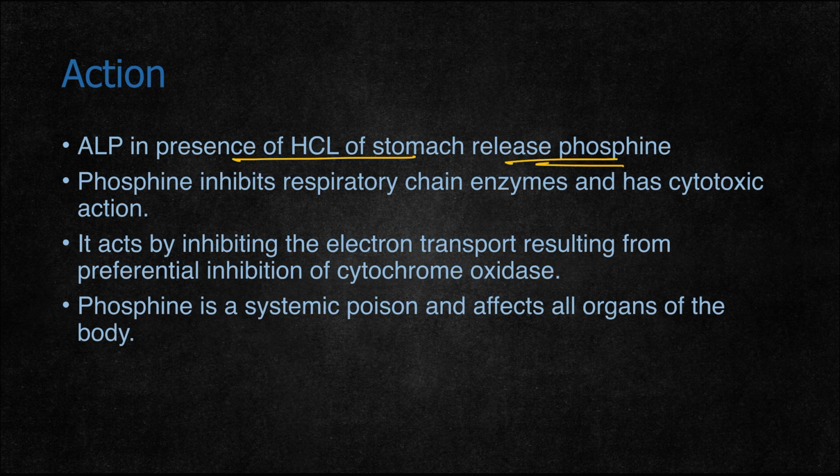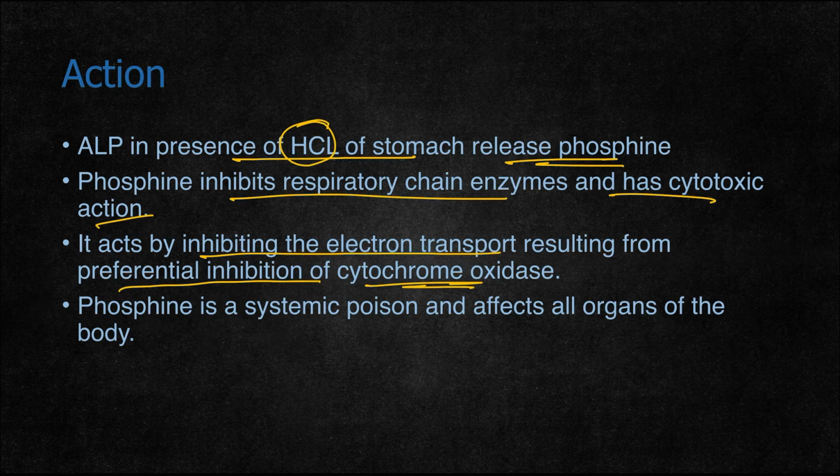Coming to the mechanism of action, aluminum phosphide in the presence of stomach HCl releases phosphine gas. So if the person has consumed the tablets of aluminum phosphide, once it comes in contact with HCl, it releases phosphine, which via inhalation and ingestion causes systemic toxicity. Phosphine inhibits respiratory chain enzymes and has a cytotoxic action. It acts by inhibiting electron transport resulting from preferential inhibition of the cytochrome oxidase enzyme. So it usually causes cell death.